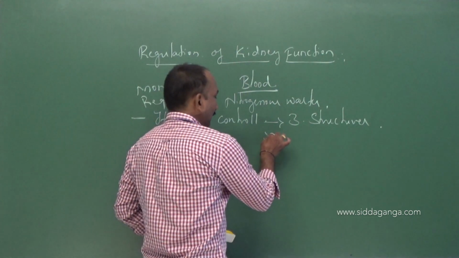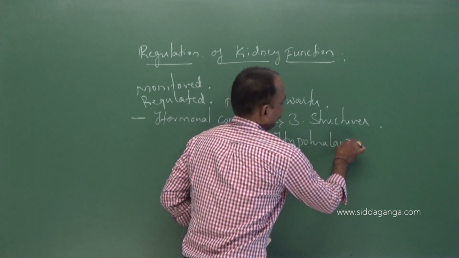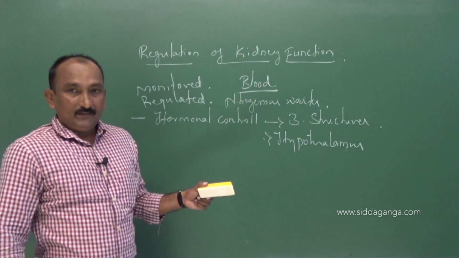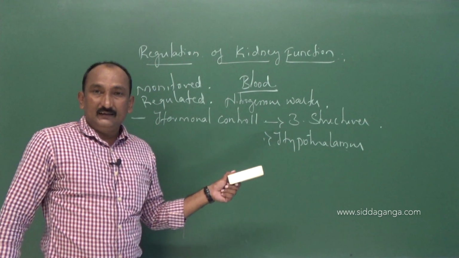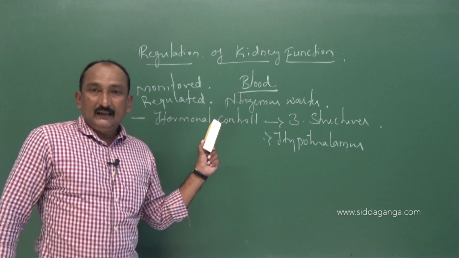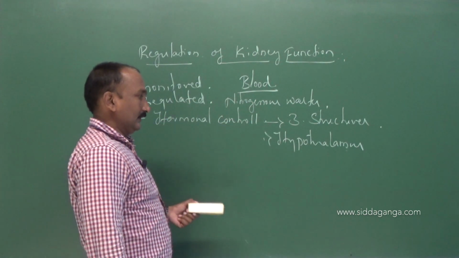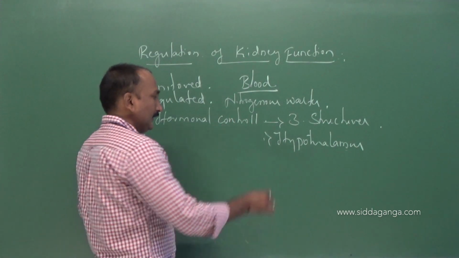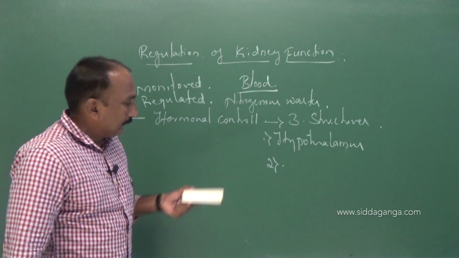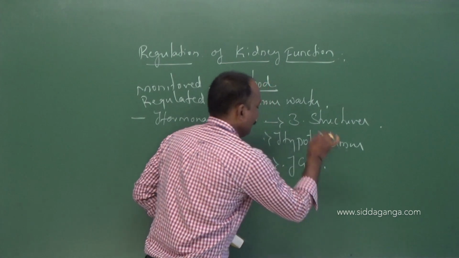One is the hypothalamus. The hypothalamus is one of the glands involved in the monitoring and regulation of kidney function. We will discuss it in detail. Other than the hypothalamus, one more distinct structure is called JGA.